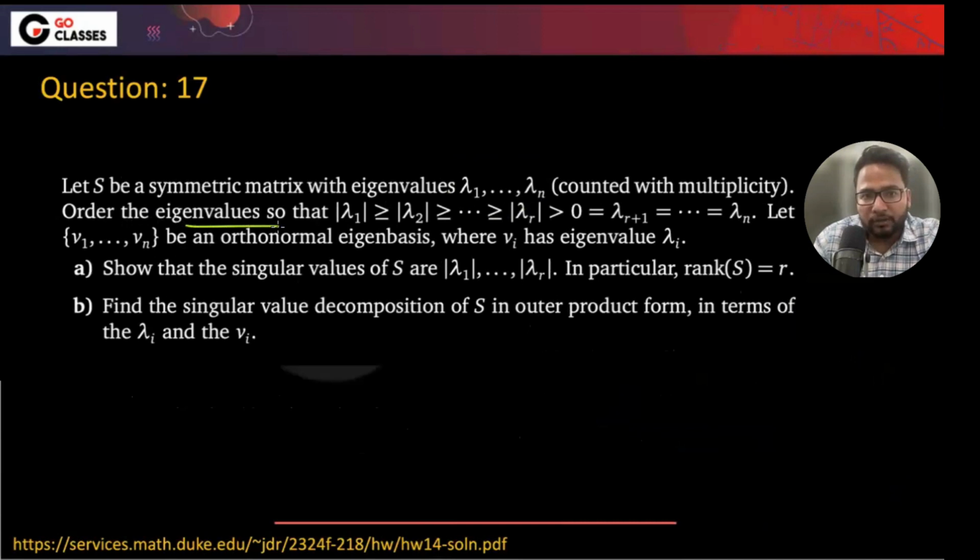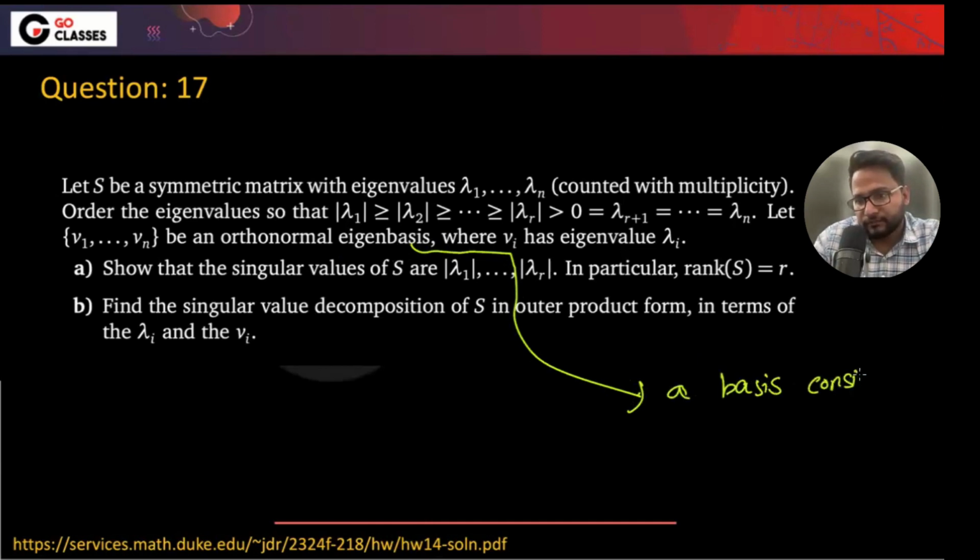Order the eigenvalues in this order, and let these be the orthonormal eigenbasis. Eigenbasis means a basis of eigenvectors. Eigenbasis might be a new term to you, but it is actually very easy to understand. It is a basis consisting only of eigenvectors.